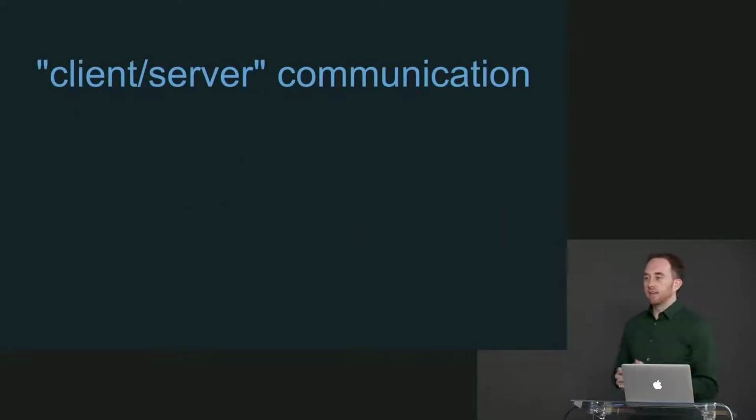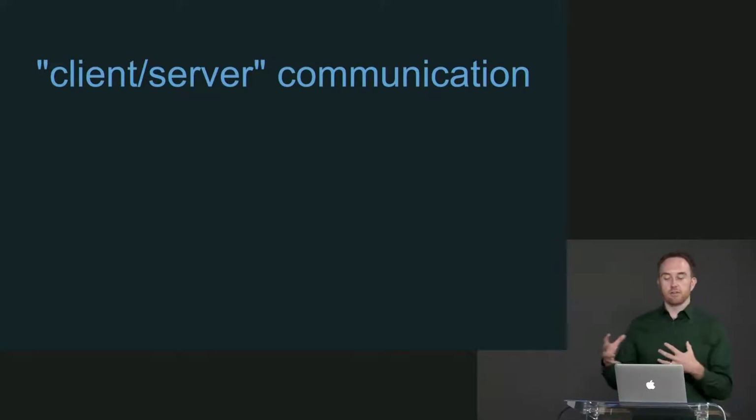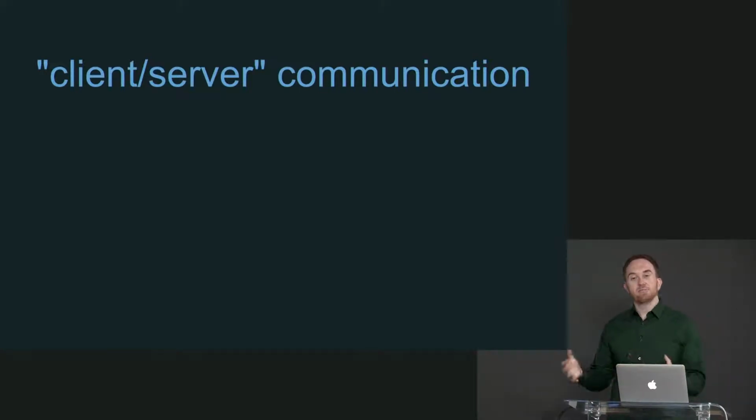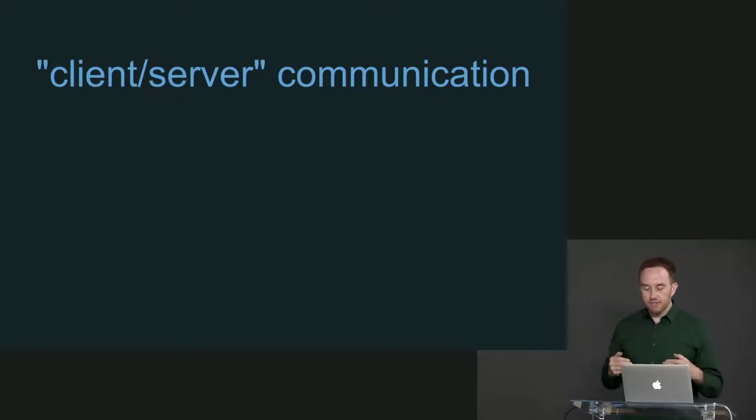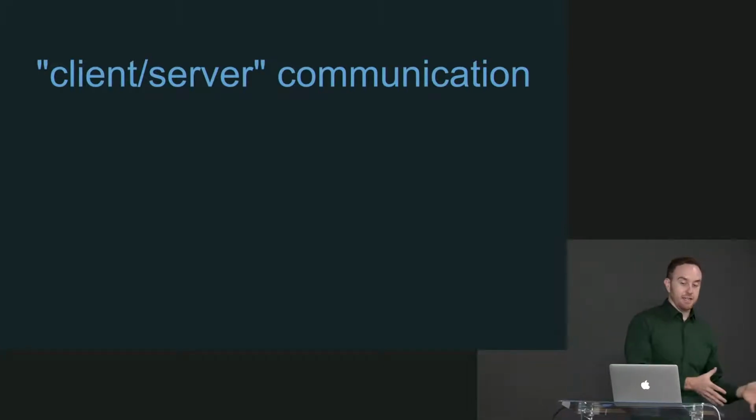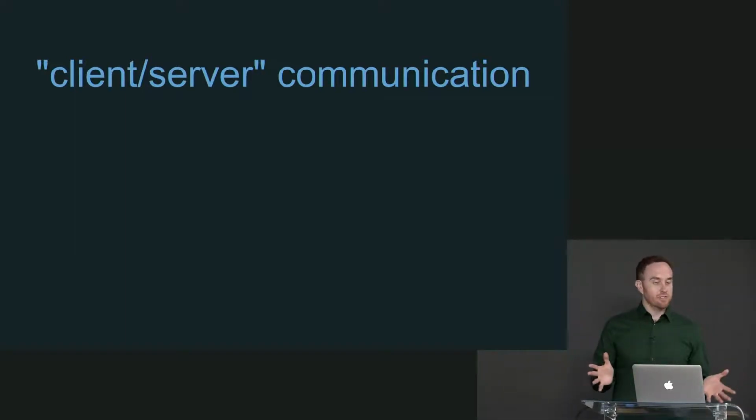So the answer is that the way that Elm talks to JavaScript is essentially using the metaphor of client-server communication. It's message passing. It's sending immutable data from Elm to JavaScript, and then receiving immutable data from JavaScript to Elm. And as we just saw in the previous section, we can do that in Elm without losing any of our guarantees.